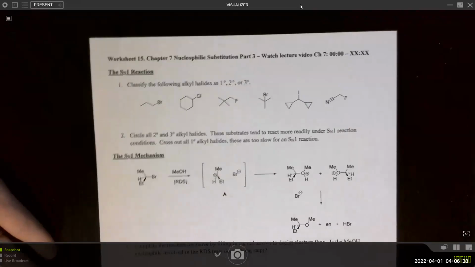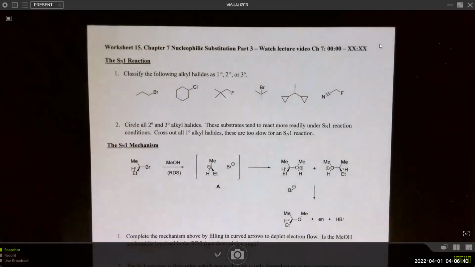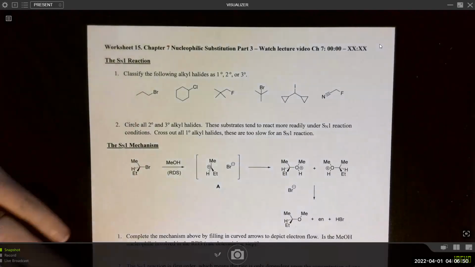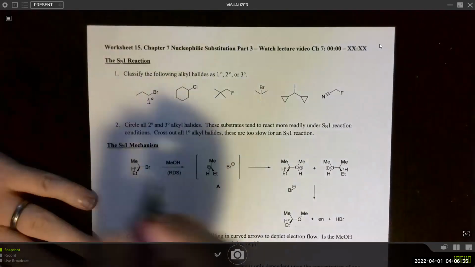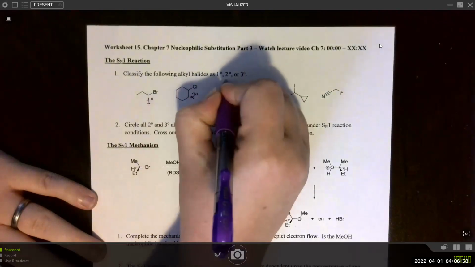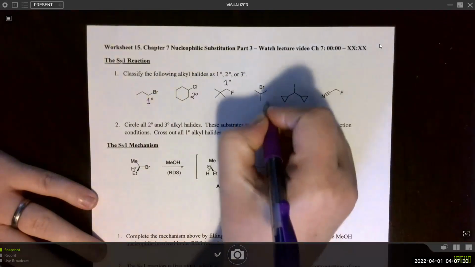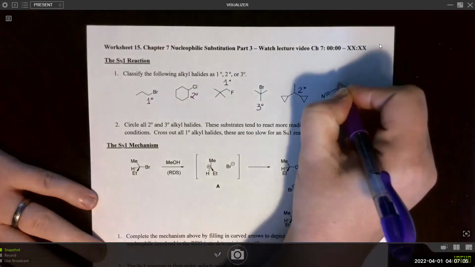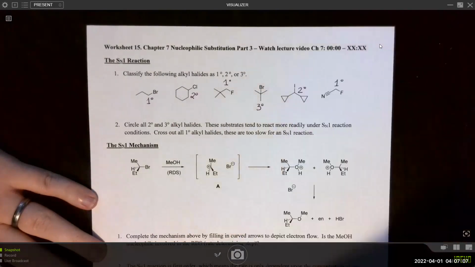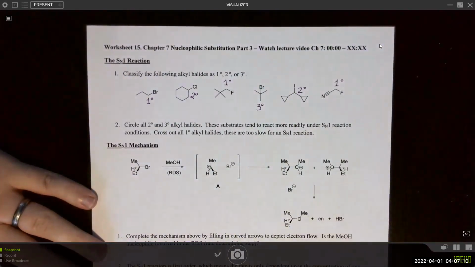All right, so we are going to be talking about the SN1 reaction today. And the activity has us starting out classifying alkyl halides, again, as primary, secondary, or tertiary. So this one with the alpha carbon having one carbon attached is primary, secondary, primary, tertiary, secondary, and lastly, primary. So it says circle all the secondary and tertiary halides.